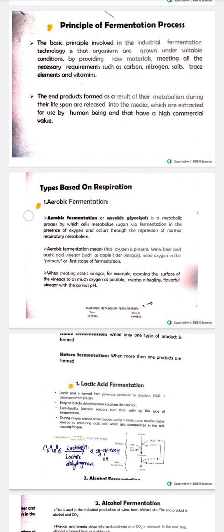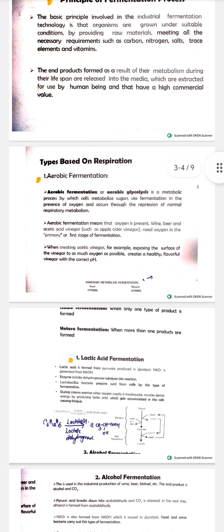Wine, beer, and acetic acid vinegar such as apple cider vinegar need oxygen in the primary or first stage of fermentation. When creating acetic vinegar, for example, exposing the surface of the vinegar to as much oxygen as possible creates a healthy, flavorful vinegar with the correct pH.